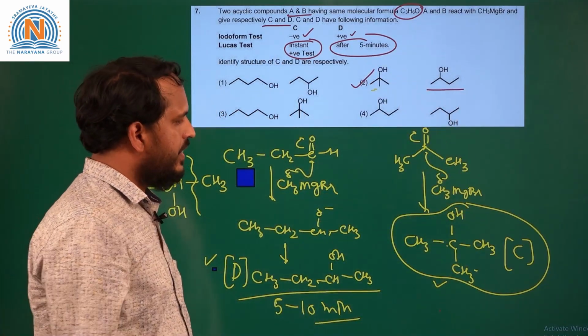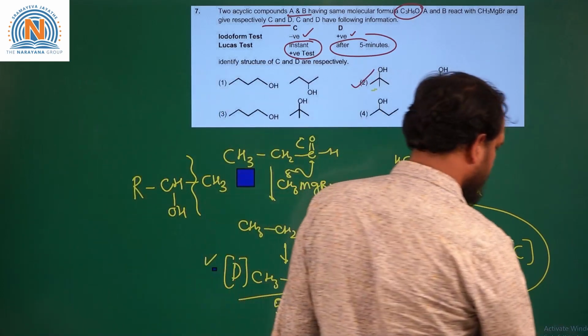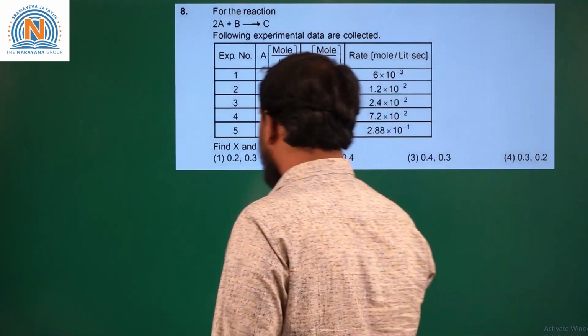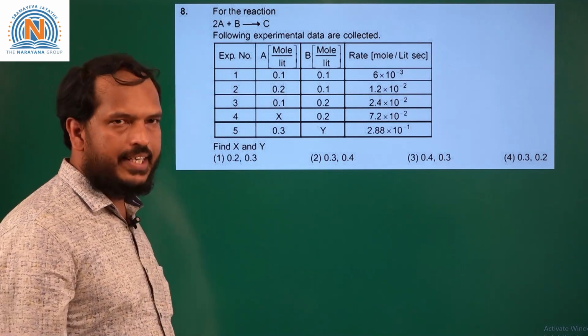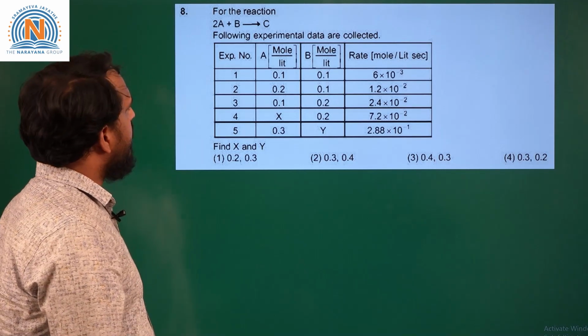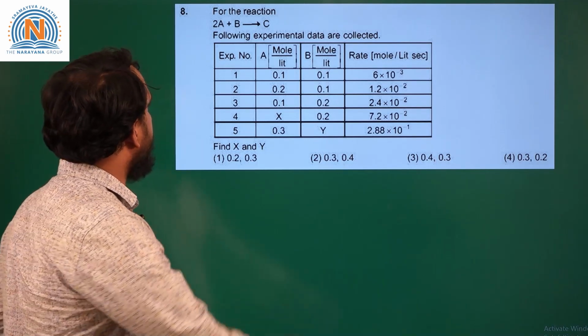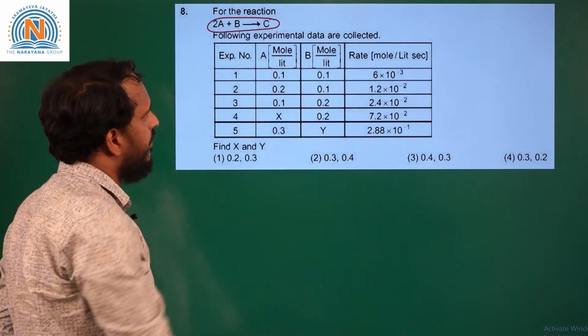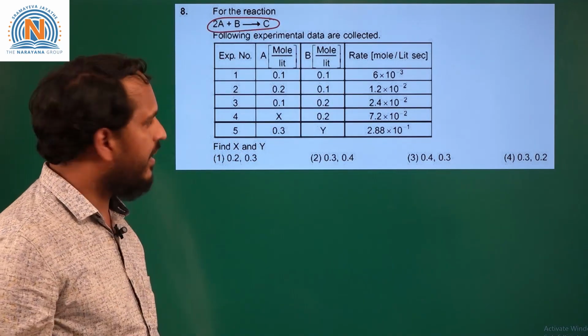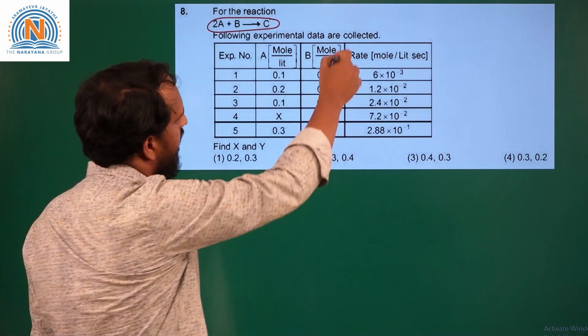Okay. So we'll move to the next question. The next question is based on kinetics. In this question, a reaction is given, that is 2A plus B giving C. For this reaction, the following experimental data was collected.